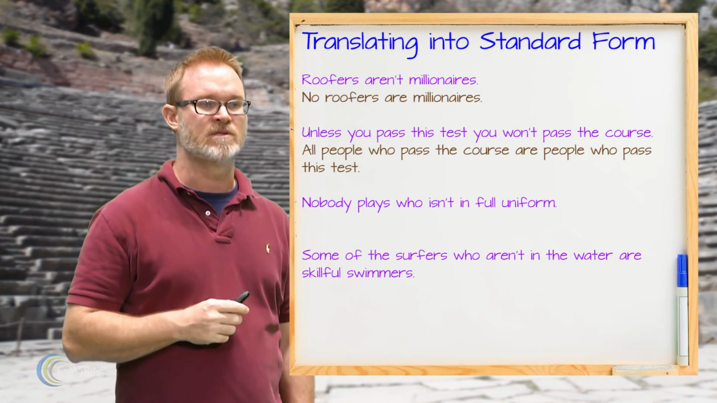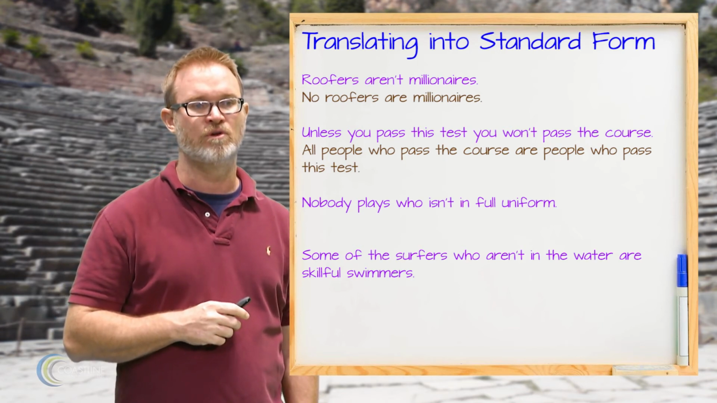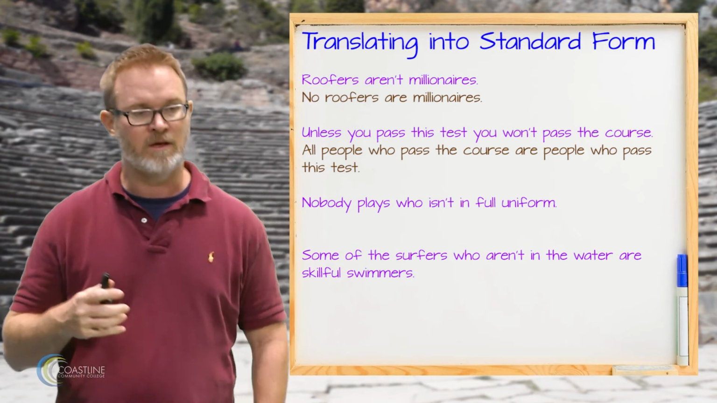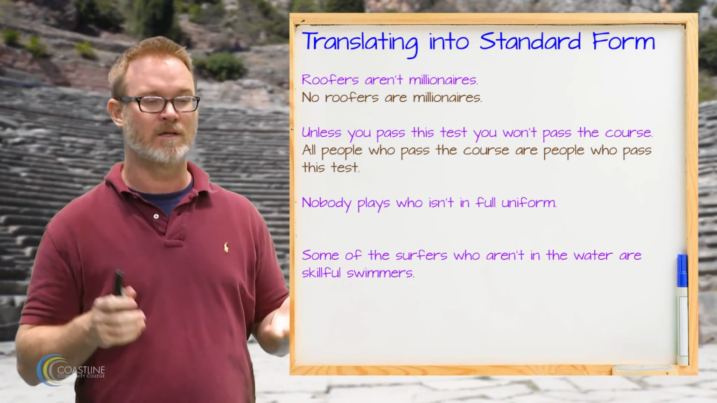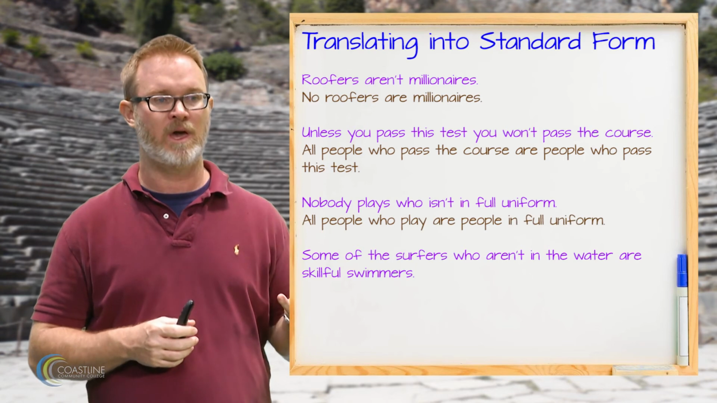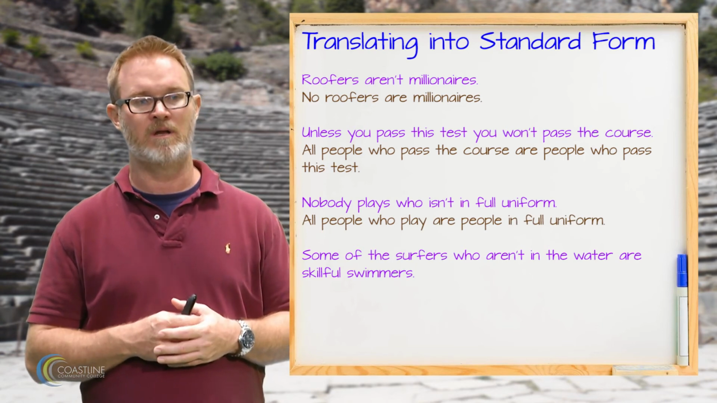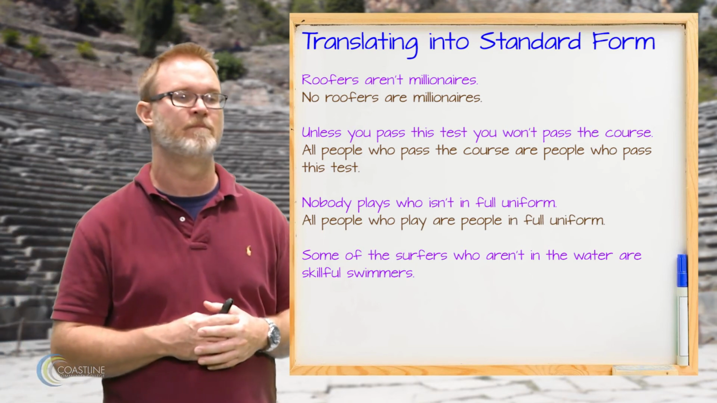So the next one, it says, nobody plays who isn't in full uniform. This one's going to, again, it's kind of got that double negative thing going on, so it's going to translate as an A claim, right? All people who play are people who are in full uniform, all right?